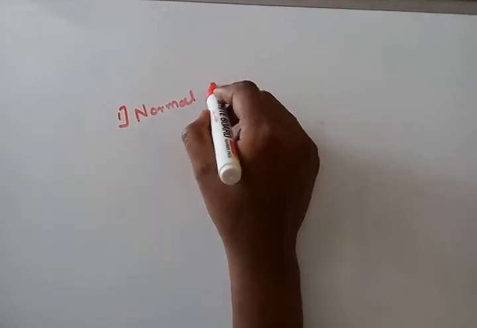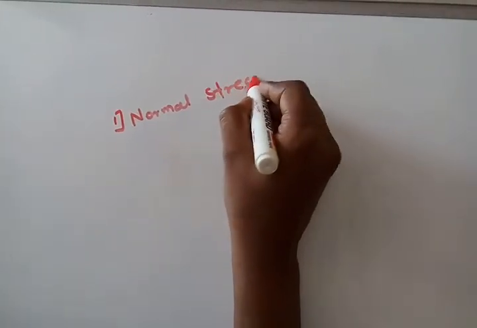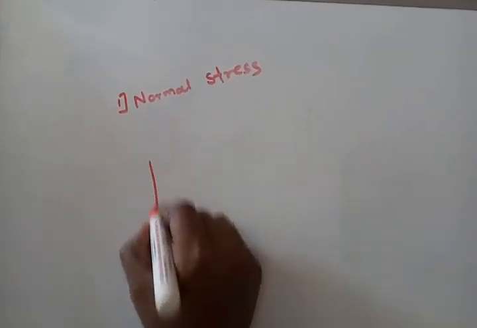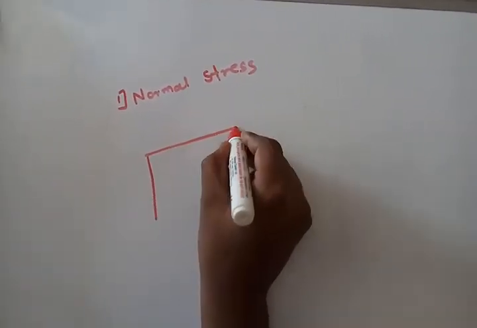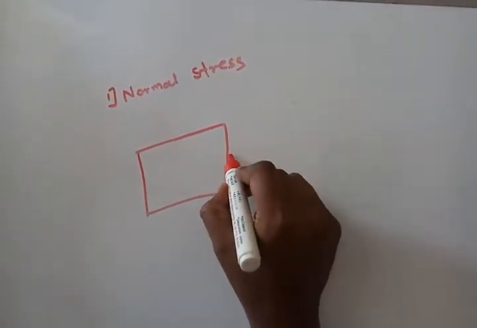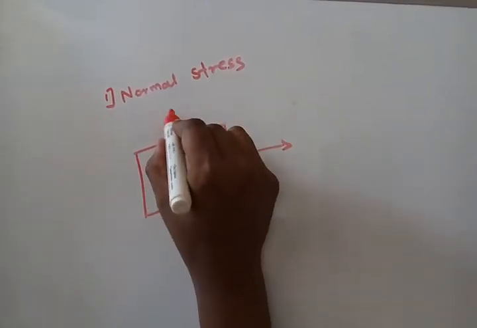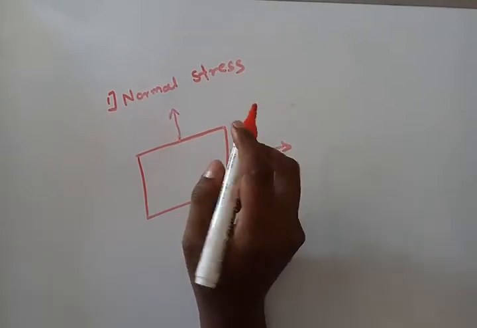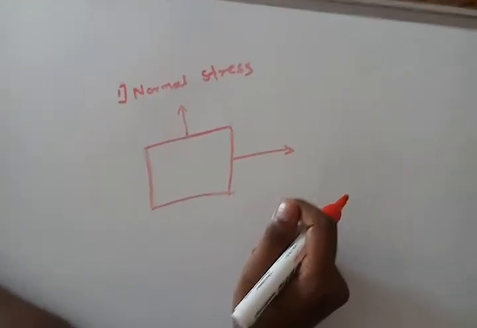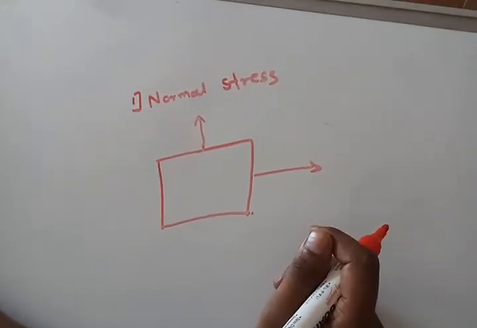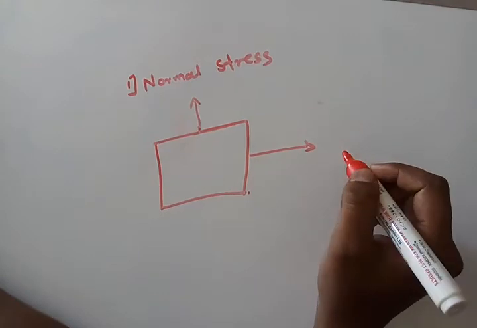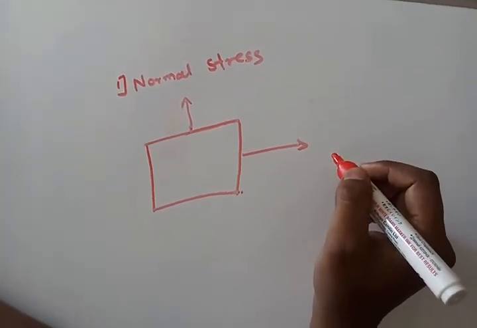We have to know what is normal stress. This is one particle and these are the stresses. These are normal stresses. The stresses which act normal or perpendicular to the plane are called normal stresses.